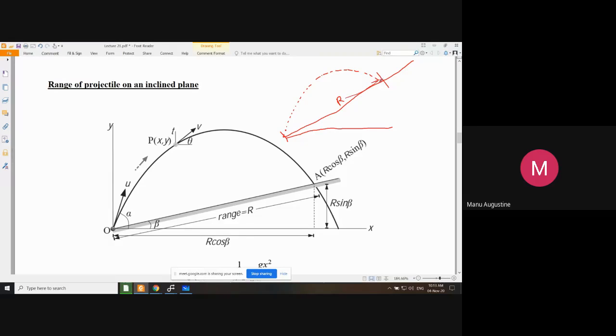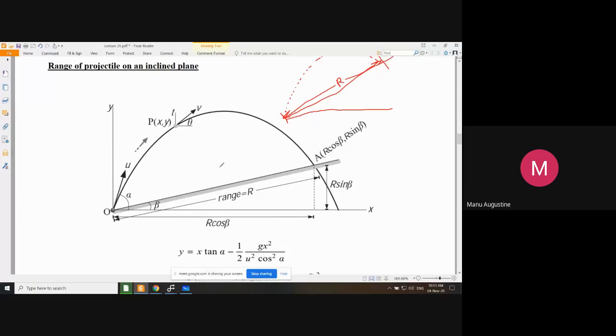When you throw it up an inclined plane, the range of the projectile becomes this. Now the trick for finding the range here is first to observe that beta angle which the inclined plane makes with the actual horizontal datum line or the x-axis is a constant. This has to be remembered by you. That beta is the angle of inclined plane and it does not change. It is a constant.